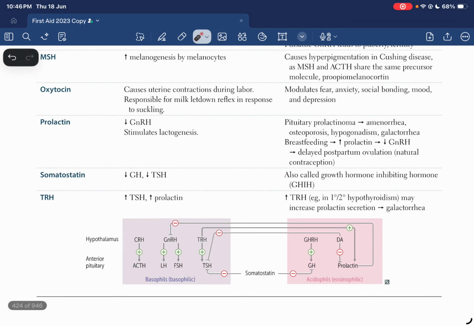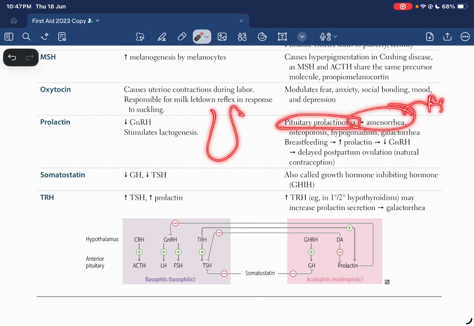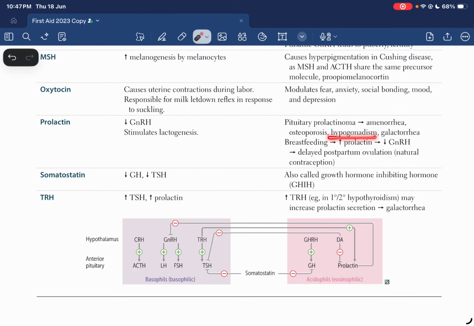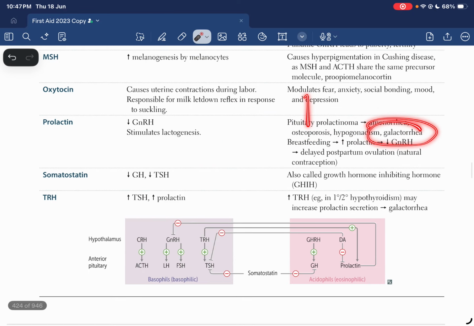Prolactin itself is going to decrease gonadotropin releasing hormone. That means FSH and LH are going to decrease. Alongside with that, estrogen and progesterone are going to decrease. Pituitary prolactinoma is one of the most common tumors of the pituitary gland. Amenorrhea, why? Because FSH and LH are going to drop, so the normal menstrual cycle would not occur. Osteoporosis, why? Because estrogen levels have dropped. Hypogonadism, because again estrogen and progesterone are affected, but galactorrhea, because of increase in milk production.